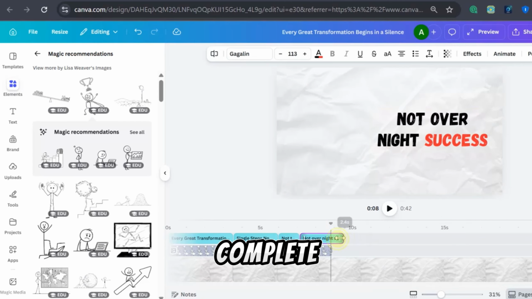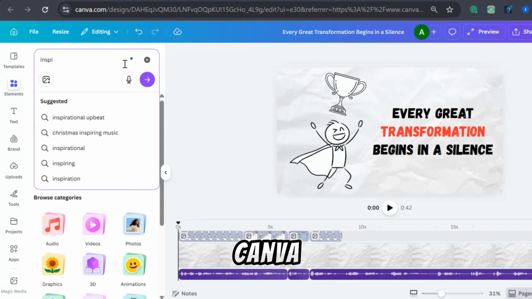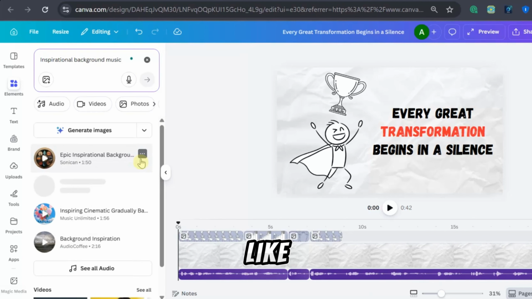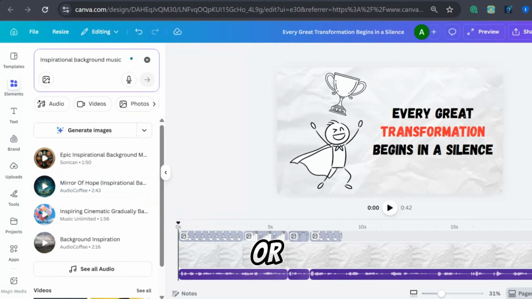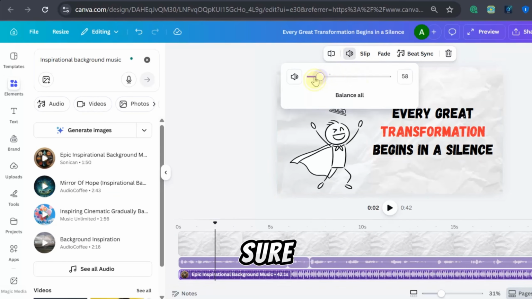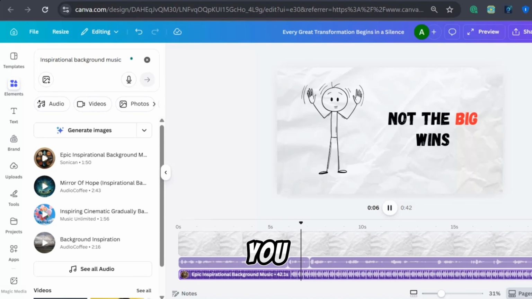Once your visuals are complete, you can enhance the video by adding background music. Inside Canva, open the Audio section and search for music that matches the mood of your video. For motivational content, keywords like inspirational, uplifting, or motivational usually work well. Listen to a few tracks and choose one that feels natural with your narration. Make sure to lower the volume so the background music supports the narration instead of overpowering it. If you want more options, you can also download copyright-free music from websites like Pixabay and upload it into Canva.